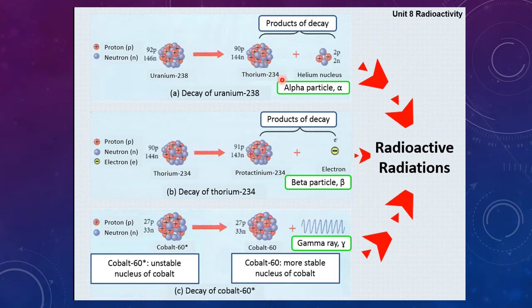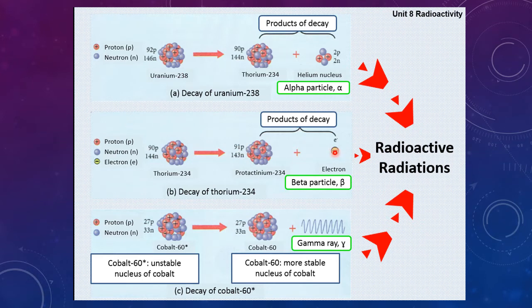The next radioactive radiation is the beta particle. Here, the thorium has decayed into protactinium-234. During this process, one neutron in thorium changes to become a proton and an electron.